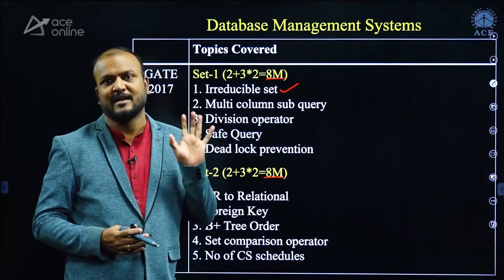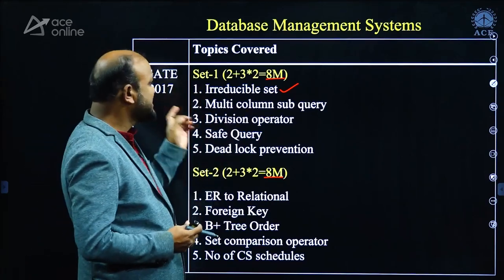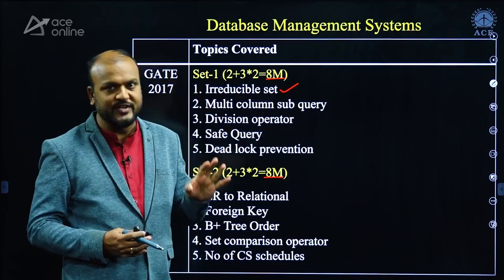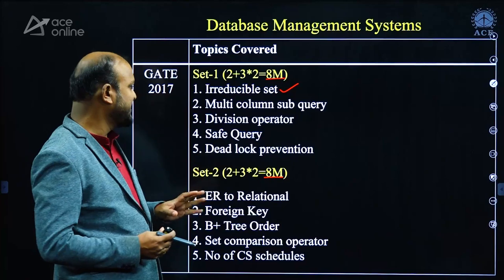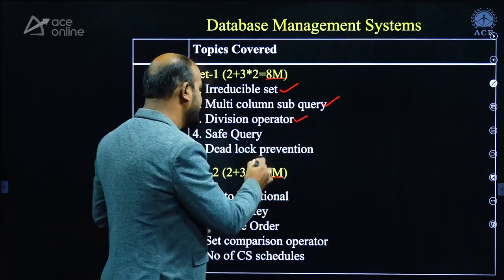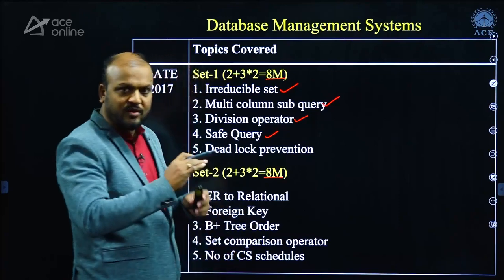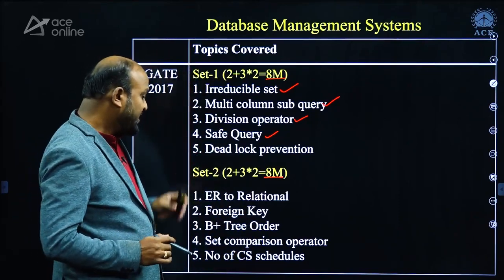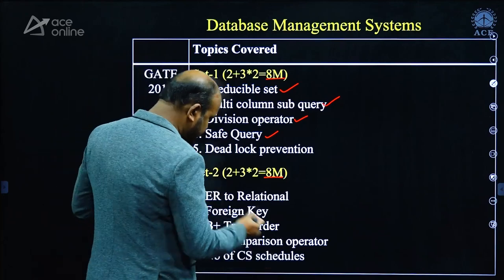Irreducible set is an untapped area, because no questions were given on it before 2017. Multi-column subquery, division operator, safe query are all new topics from where questions were asked.